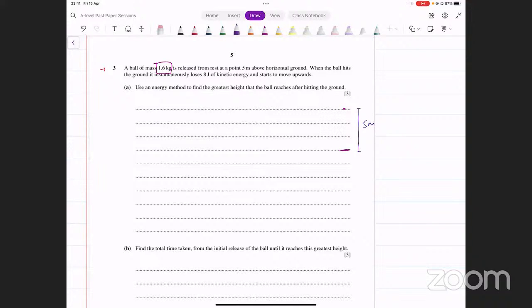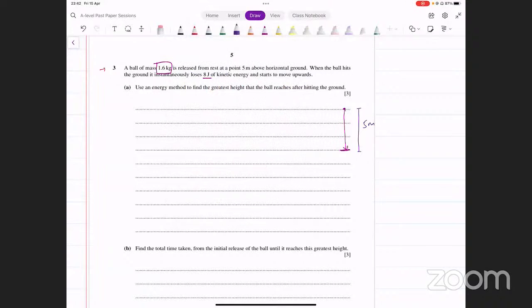Okay. Now, when the ball hits the ground, it instantaneously loses 8 joules of kinetic energy and starts to move upwards. So उसने ground को आके hit किया नीचे. So it's going like this. It hits the ground and it loses some energy. And then it starts to move upwards. It says use an energy method to find the greatest height that the ball reaches after it hits the ground. ठीक है? अब आप क्या कर सकते हैं? आपको पता है कि उसकी initial energy कितनी होगी?